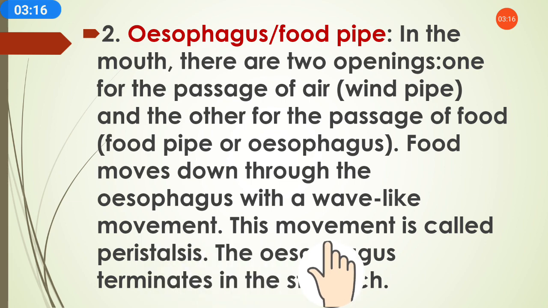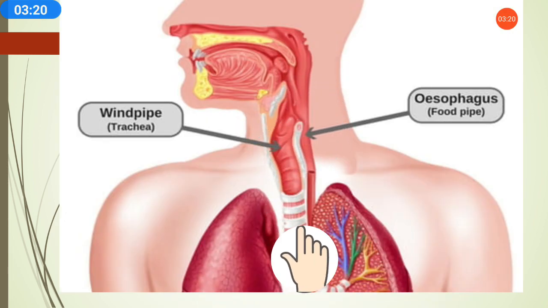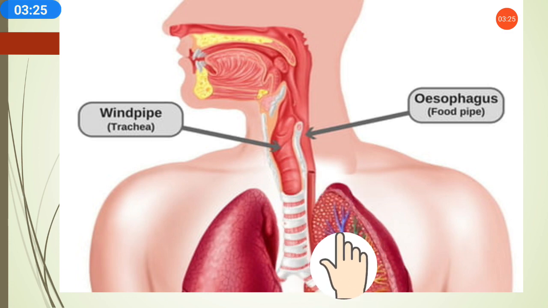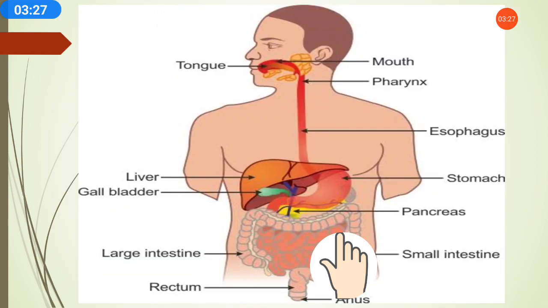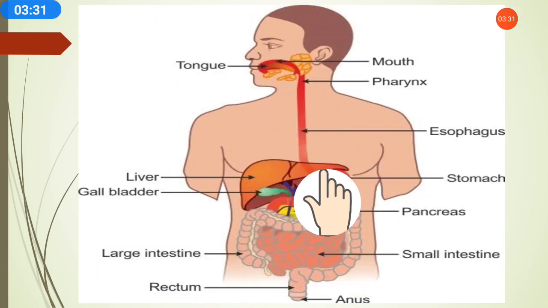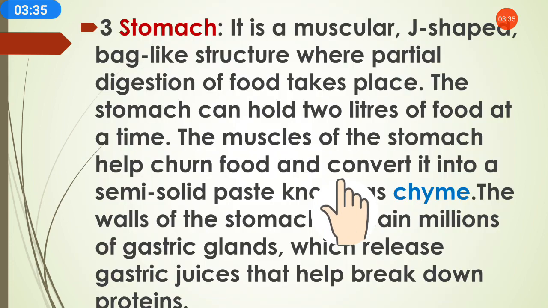The esophagus terminates in the stomach, meaning this food pipe goes down and ends at the stomach. So we'll see how it is going.